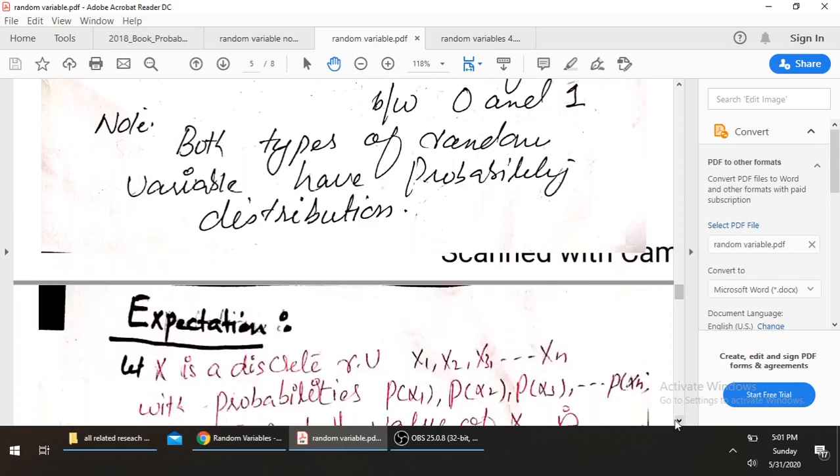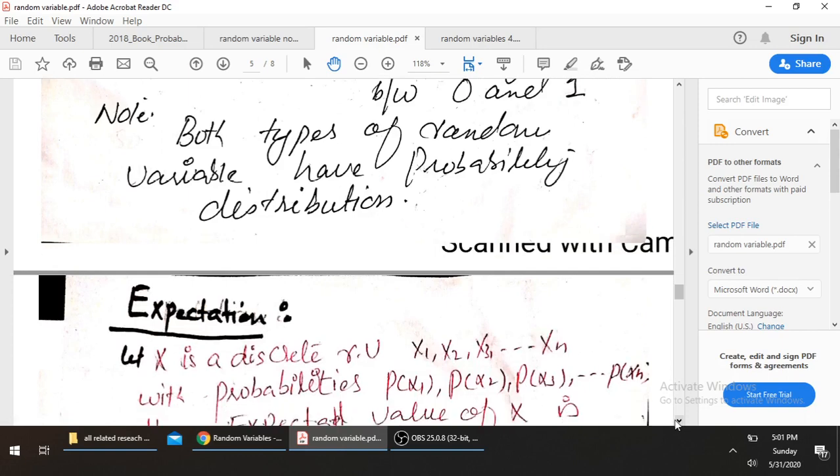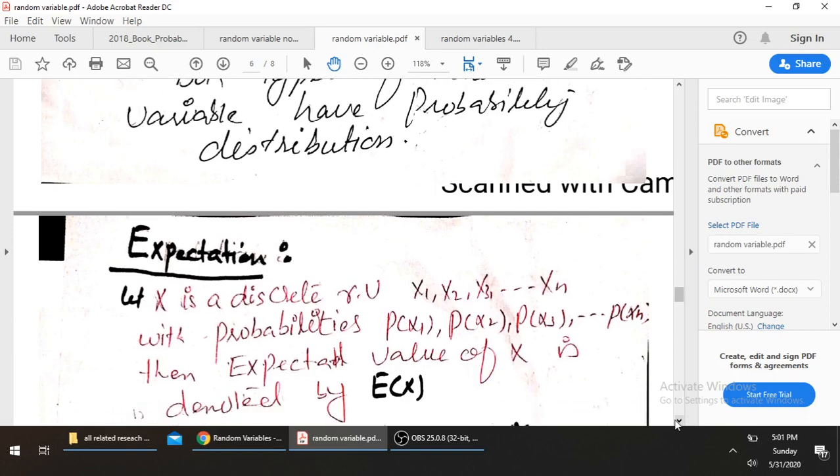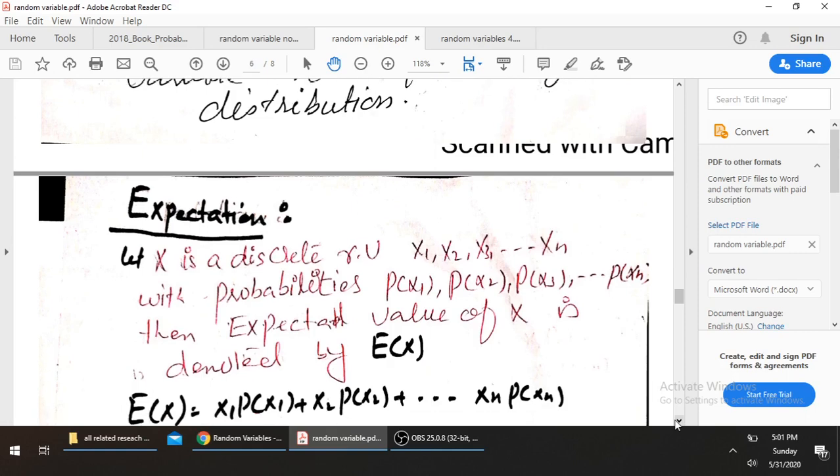Before going to discuss the probability distribution, I would like to tell you about expectation, because it is a very important idea and we should know about it. Let's talk about the discrete random variable first.